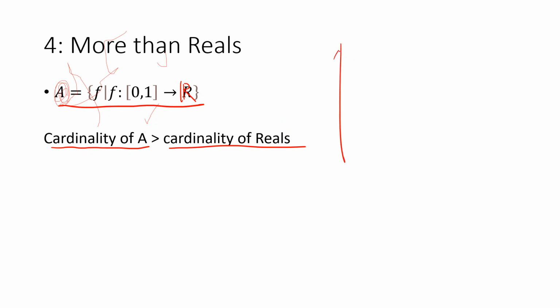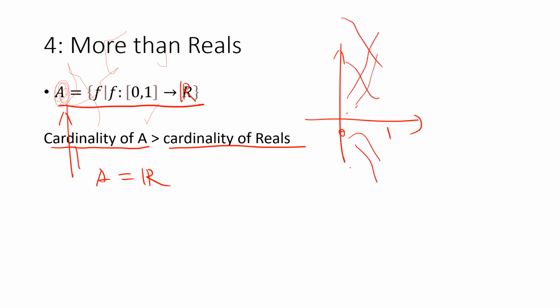Okay, the reason is also simple. Let's say the cardinality of A is the same as the reals. So what is the reason?